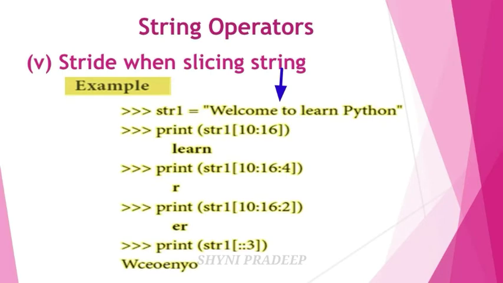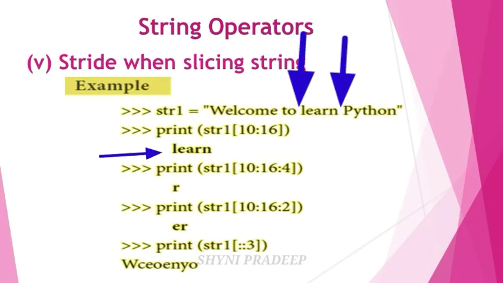For that blank space the index position is 7, next T is 8, O is 9, the next blank space is 10. Here you have to start, and next L is 11, E 12, A 13, R 14, N 15, and the next blank space is 16. So you have to print from here to here, and it will be printed on the output screen.